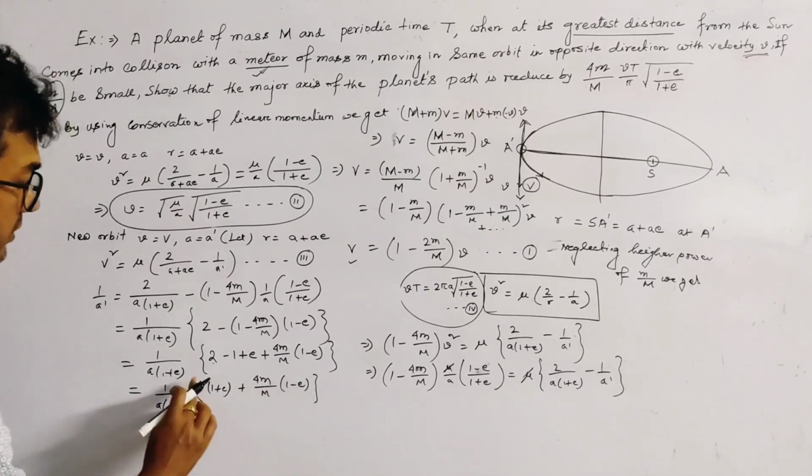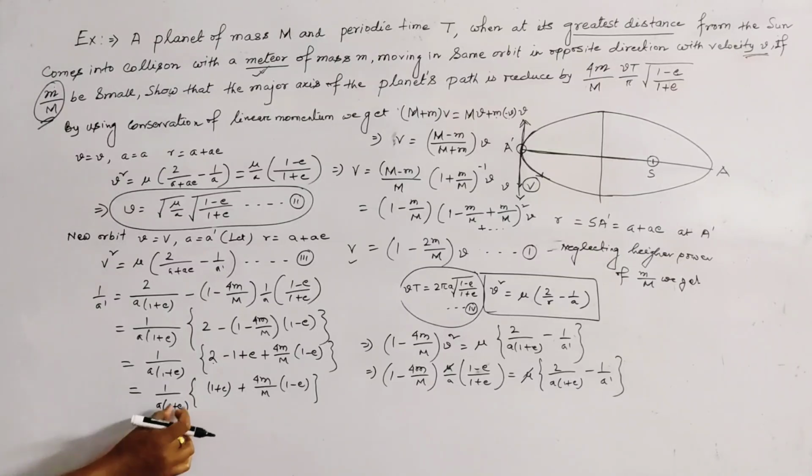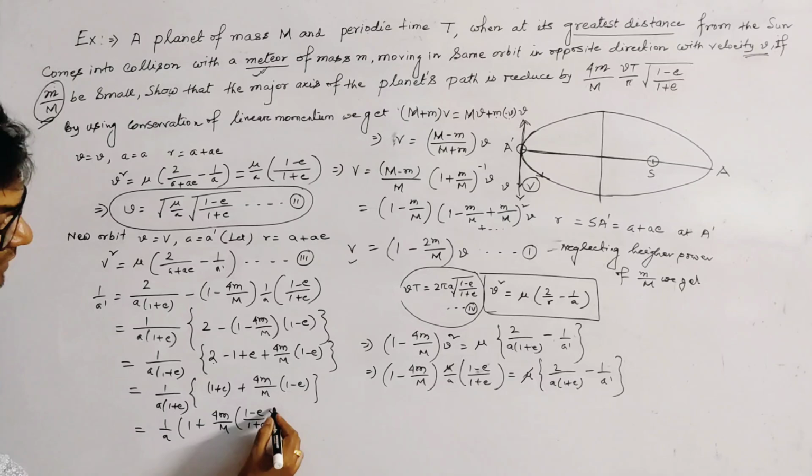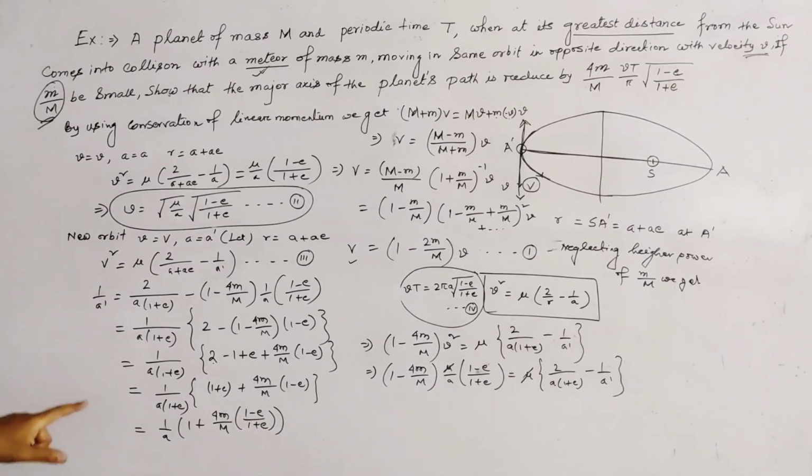This is the product. Now we multiply by 1 plus e, and we get 1 by a into 1 plus 4 into small m by capital M into 1 minus e by 1 plus e, right? This is 1 by s.